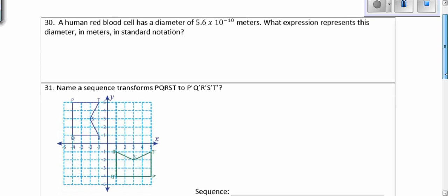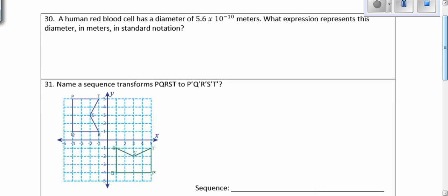Number 30. A human red blood cell has a diameter of 5.6 times 10 to the negative 7 meters. What expression represents the diameter in meters in standard notation? So we have a negative exponent. We know we need to move our decimal to the left 10 times. So we have 5.6.